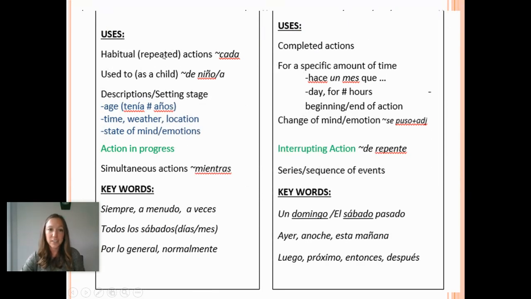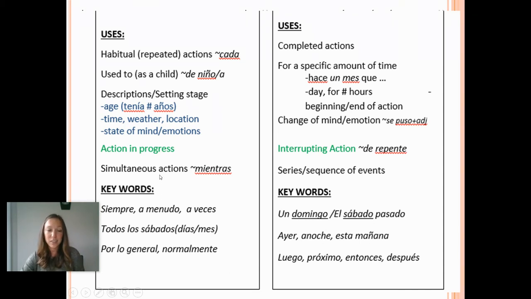So habitual actions. Every summer we used to do this. Anything you used to do as a kid. Description or setting the stage for your story, telling the time, the weather, the location, how people were feeling. That's all going to be imperfect. An action that was going on in your story when something else happened. That's going to be imperfect.